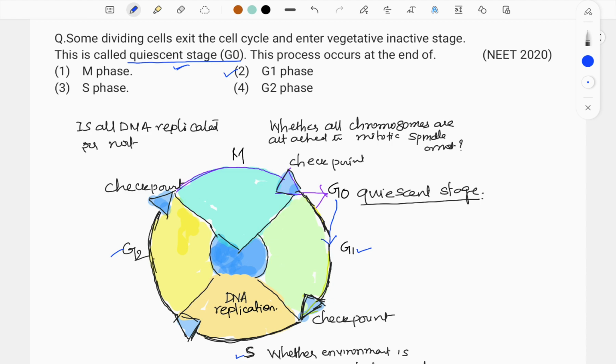The cells which are not going to divide, which do not need to undergo any further cell division, exit at the end of G1 to enter into a quiescent stage called G0. So this is the answer here. The answer to this question is quite interesting. Very nice question. It has been asked from the cell cycle, that is +1 biology.